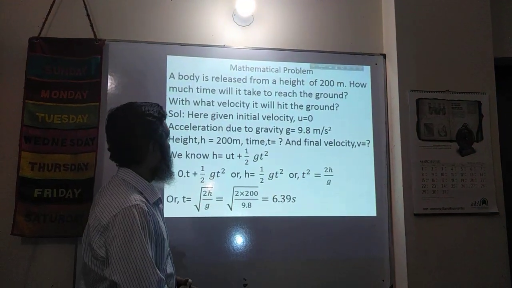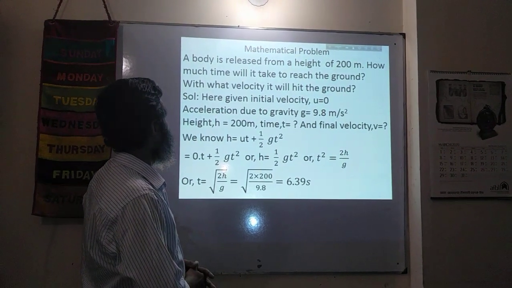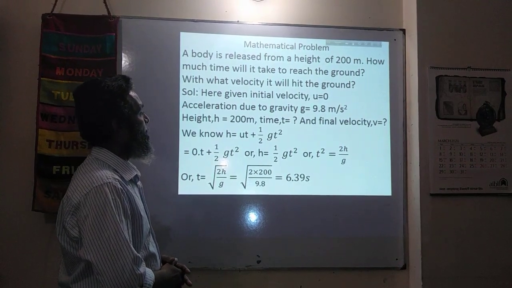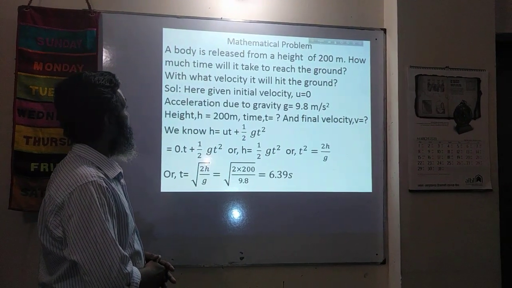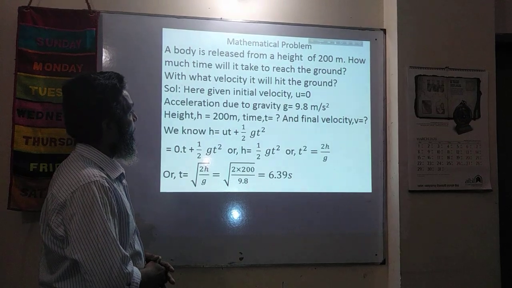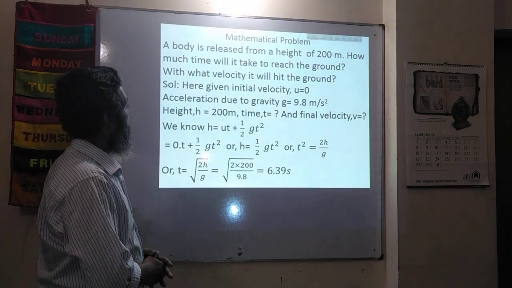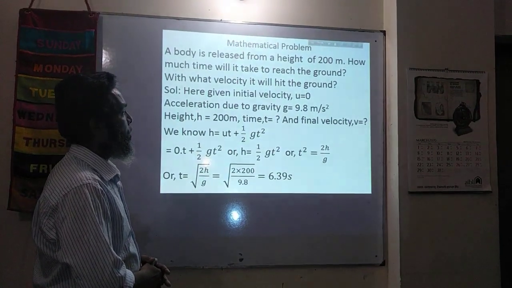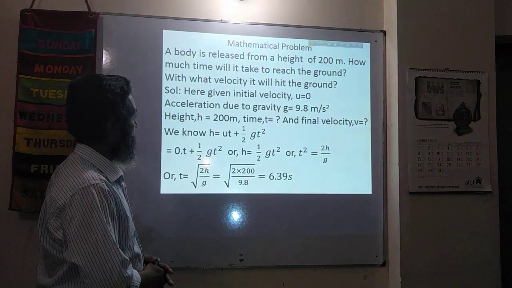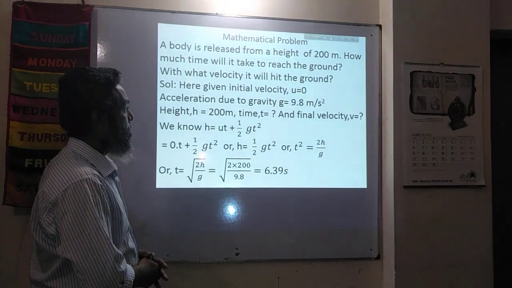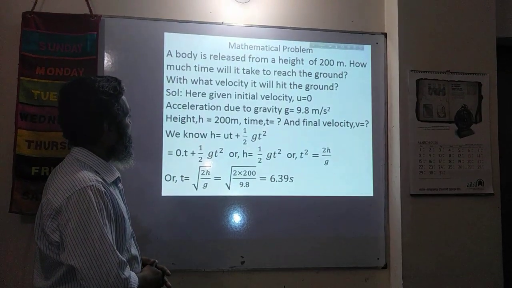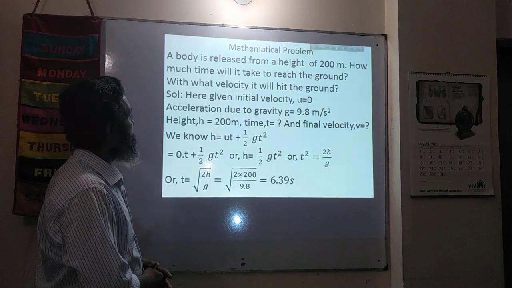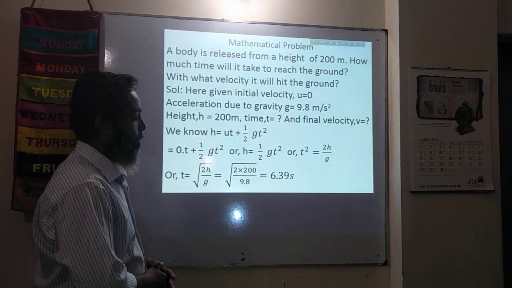Let us go for solving a mathematical problem. The problem is that a body is released from a height of 200 meter. How much time will it take to reach the ground? And the second question, with what velocity will it hit the ground?